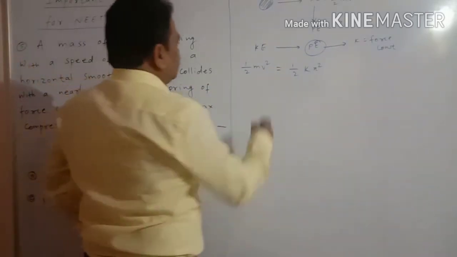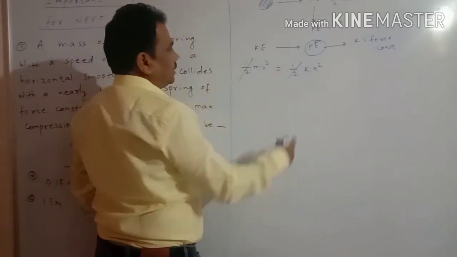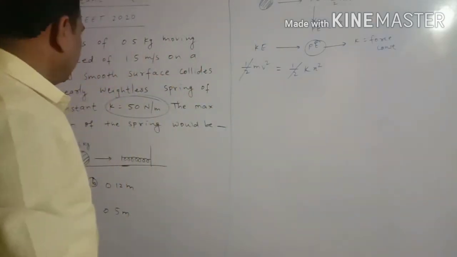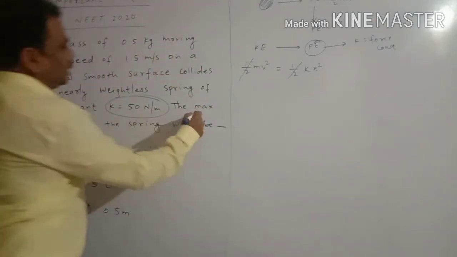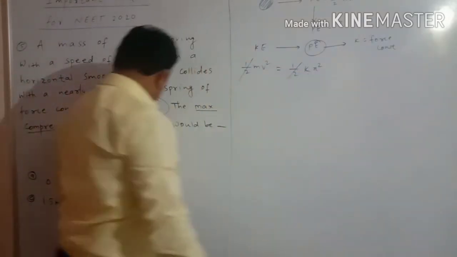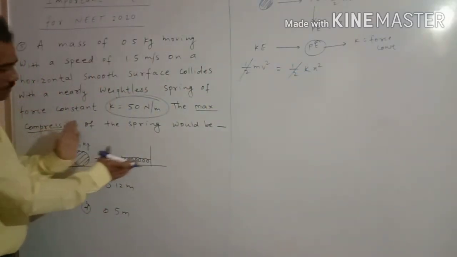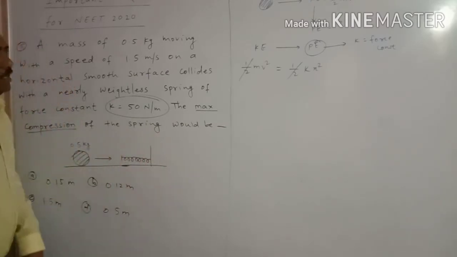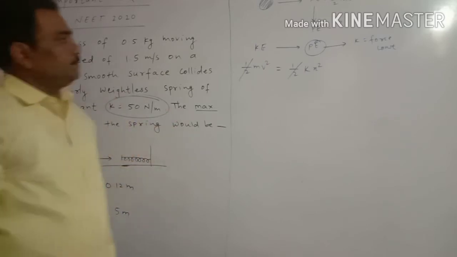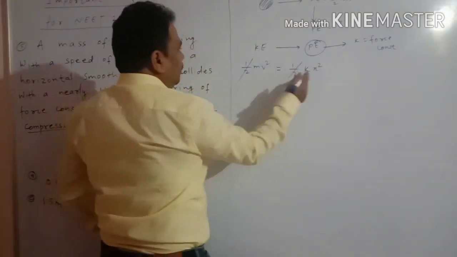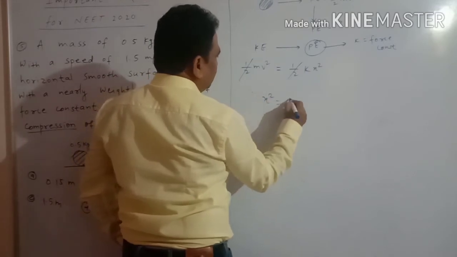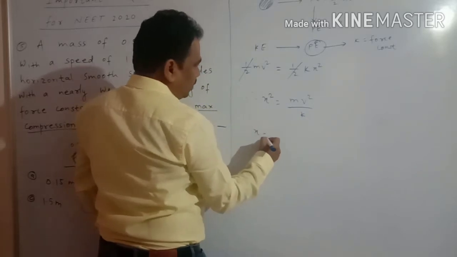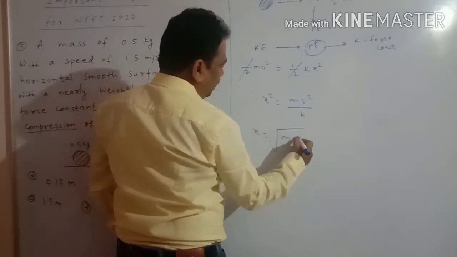Now it is very simple to solve. The 1 by 2 gets cancelled. So x square is equal to... we have to calculate the compression, and compression means displacement. While this body collides with the spring, the spring will compress. Compress means displacement, the maximum compression. Now see, according to this equation, x square is equal to mv square by k. Taking the square root, x is equal to under root mv square by k.